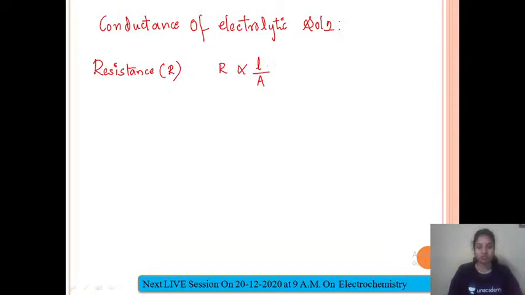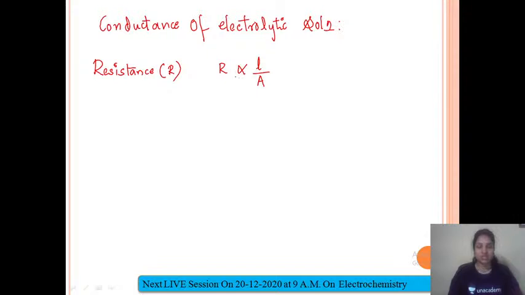For example, what this means is, if the length of the wire increases, resistance increases, meaning electricity will not flow properly. If the cross-sectional area increases, resistance decreases. Resistance decreases means current can flow easily, right? So if the length of the wire increases, current doesn't flow properly, and if the cross-sectional area increases, then resistance decreases.